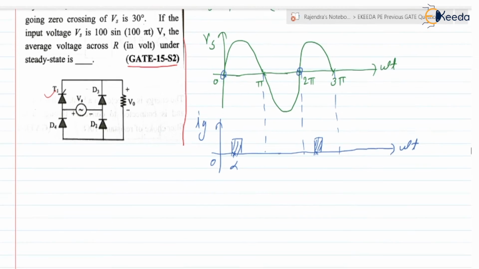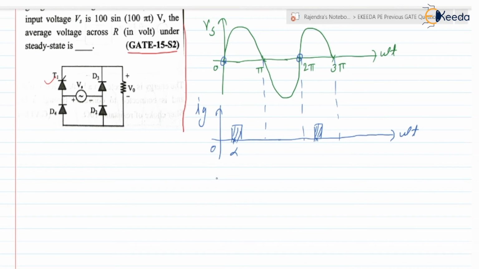Now, how will the V0 waveform be? When Vs is positive, that is plus here and minus here, thyristor T1 and diode D2 are in forward bias mode. Current flows from Vs through T1, the load, D2 and back to Vs, so we get the controlled half cycle.